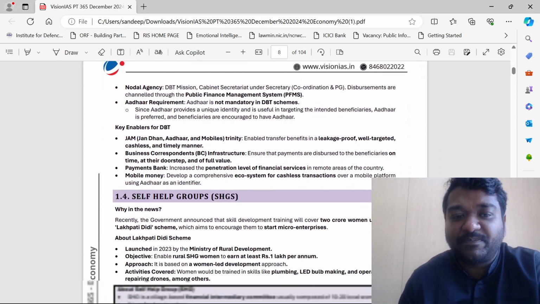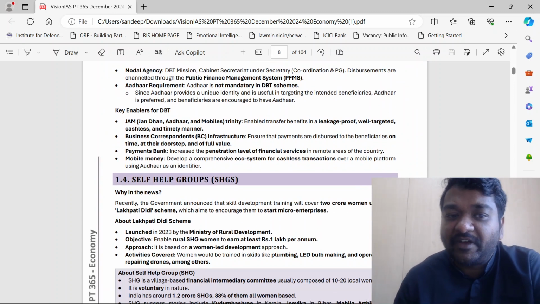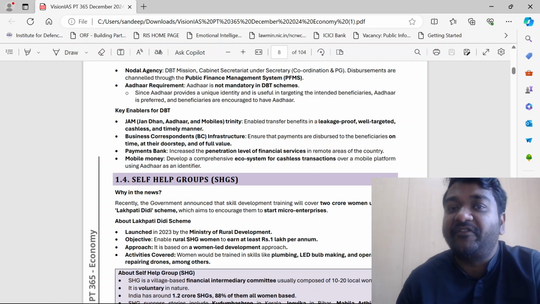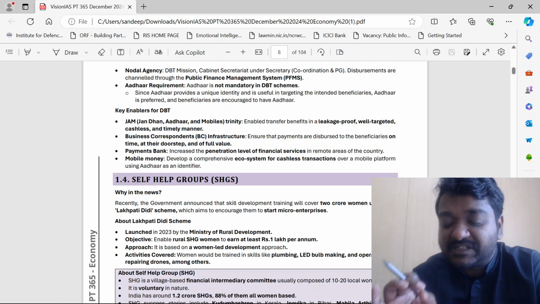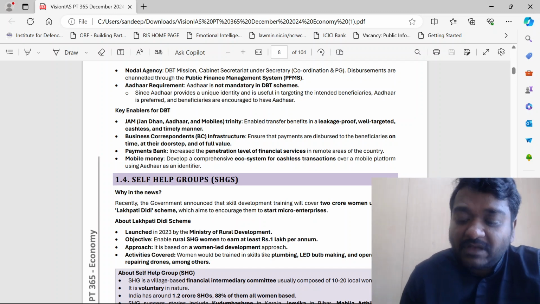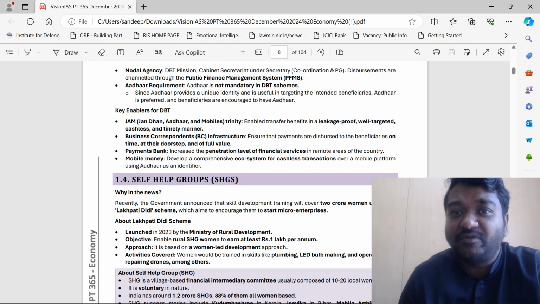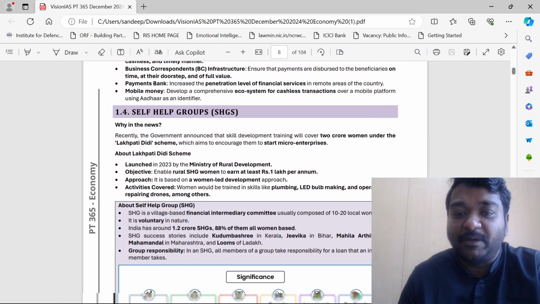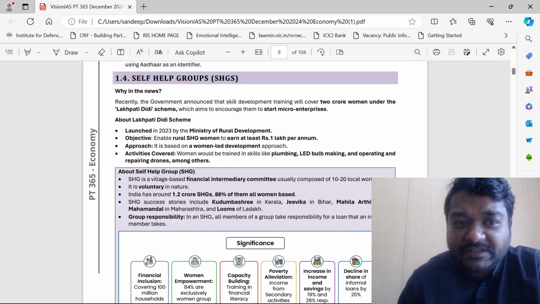I guess you are aware about the DBT. But you must be aware about the JAM Trinity. Nowadays students are not aware about this. JAM Trinity: J is for Jan Dhan bank account, A for Aadhaar and M for mobile. When we link these three, it will definitely help in reaching out to the last mile of a person. And because of this, today people are able to transfer cash directly to bank accounts, and it has benefited several people, guys. This is very, very important, guys.